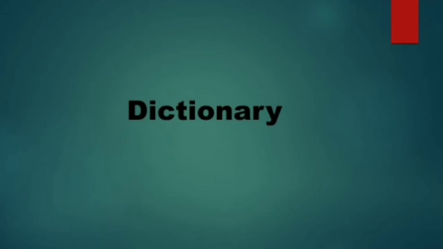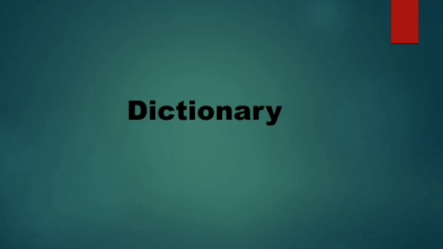As we have seen in the previous video, Python provides a certain number of data types like list, tuple, string. So we are going to discuss one new data type, that is your dictionary, in this video. First of all, we are going to see what a dictionary is and how we can access the content of the dictionary. And after that, we will be moving on with the functions of the dictionary.